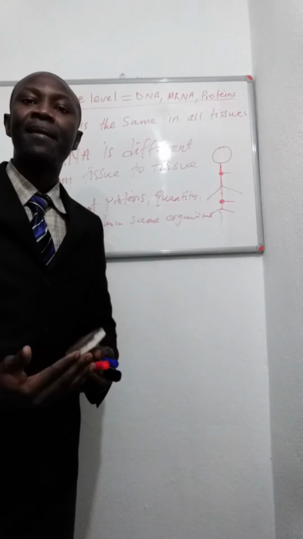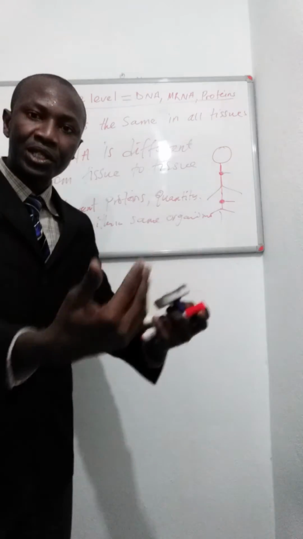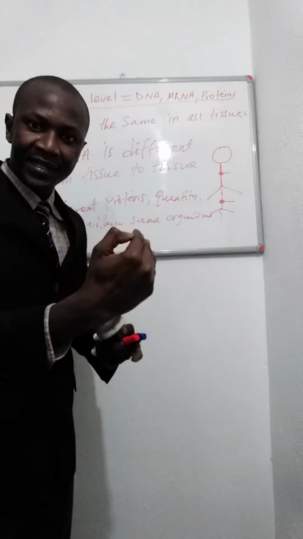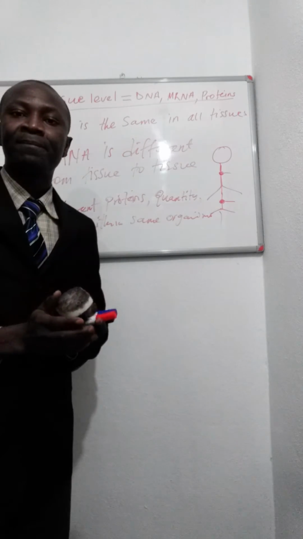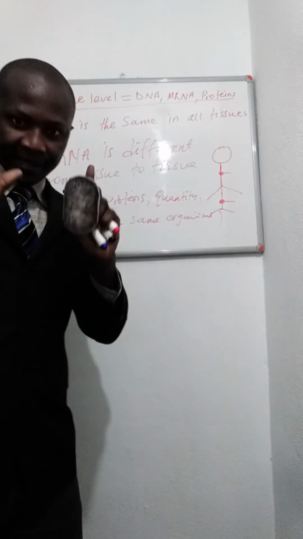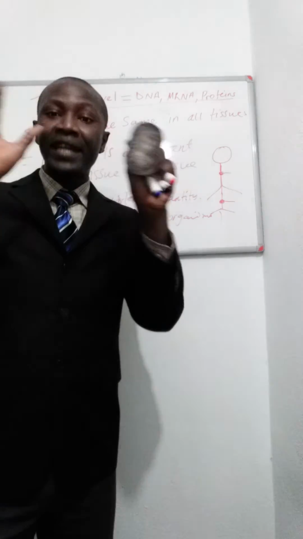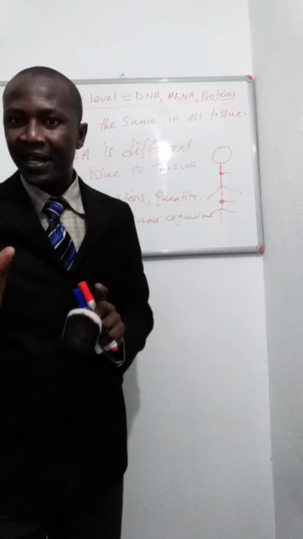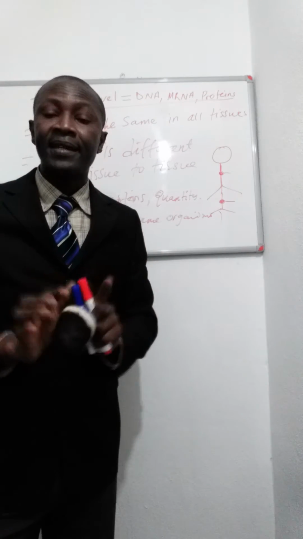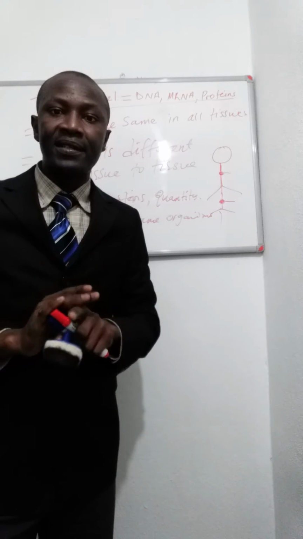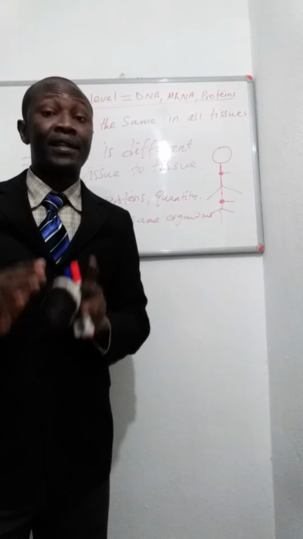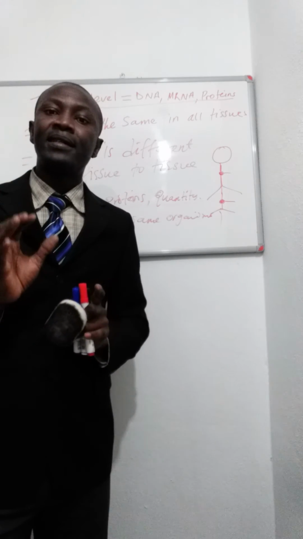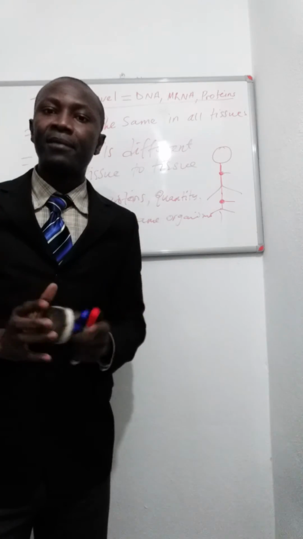Again, within the same organism, different tissues will have different quantities of messenger RNAs and different types of messenger RNAs. But the same organism with all its tissues will have the same type of DNA. So the quantities might be different, but the same type of DNA. DNA differences are not seen at the tissue level. Messenger RNA and protein differences are what we see at the tissue level within the same organism.